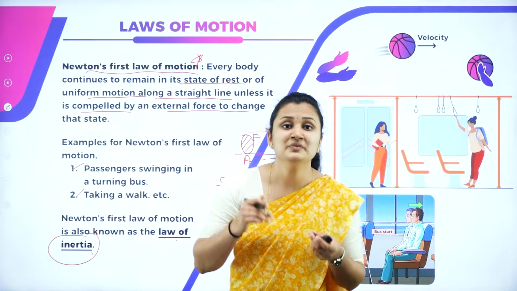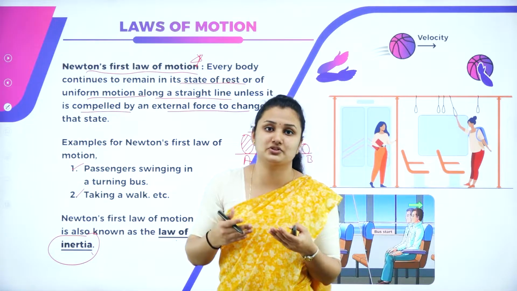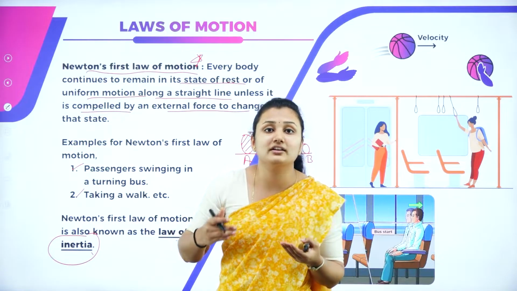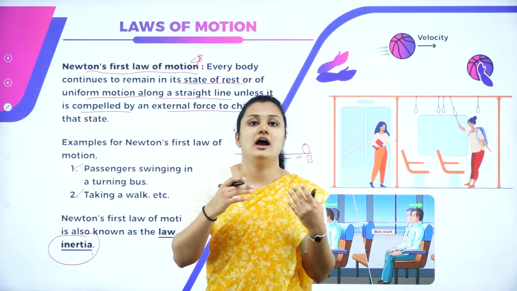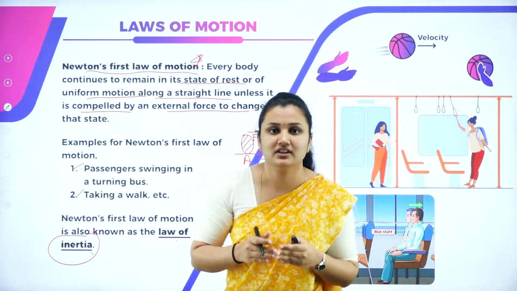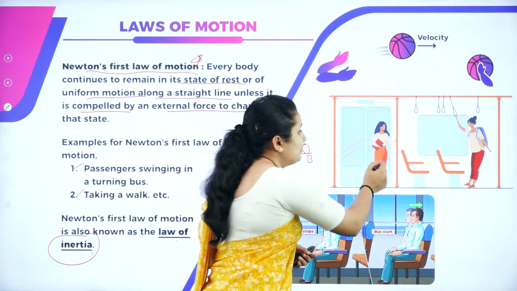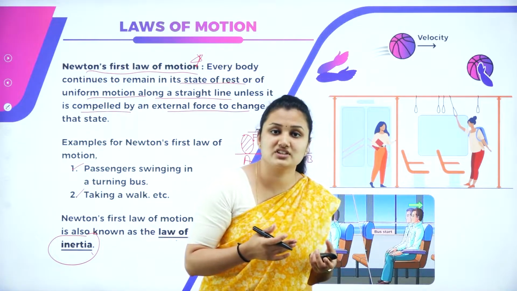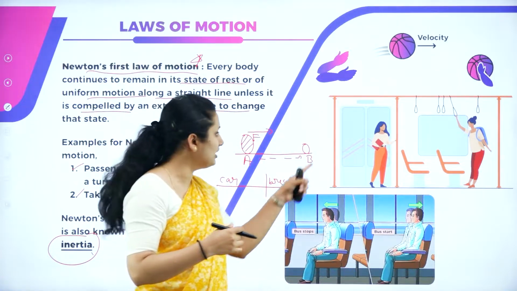That is because your upper body is not ready to accept that change immediately, since it is not directly in contact with the floor. It takes a moment to change its state and come into motion. That is why you feel a backward jerk. If you are not holding proper support and not ready to change your state when the bus comes into motion, you may fall back.